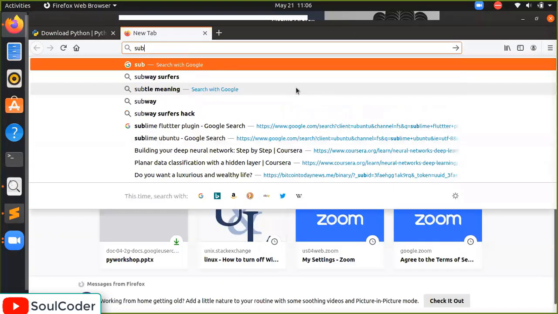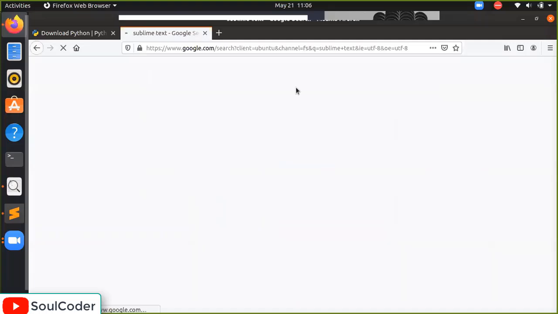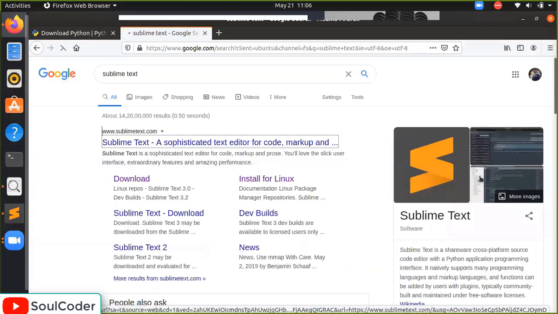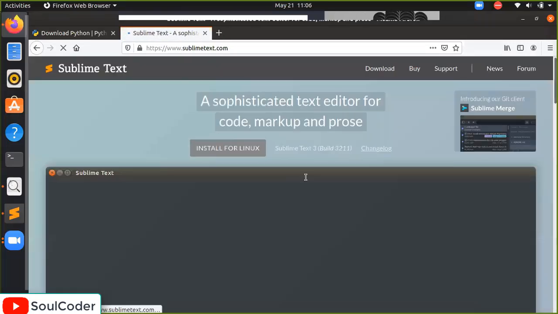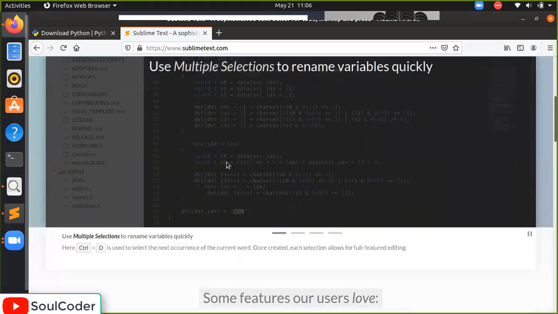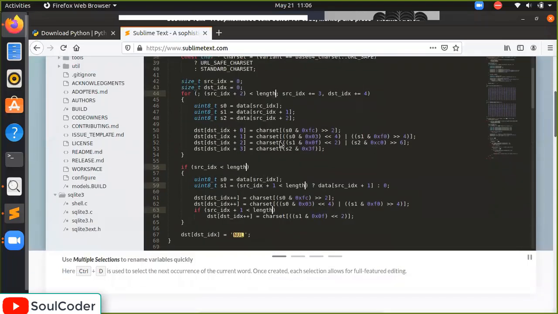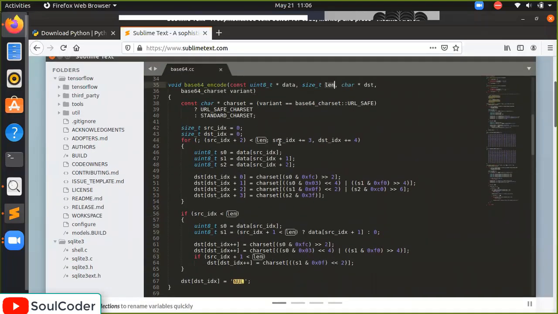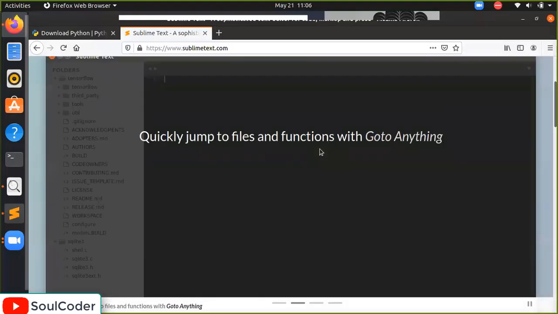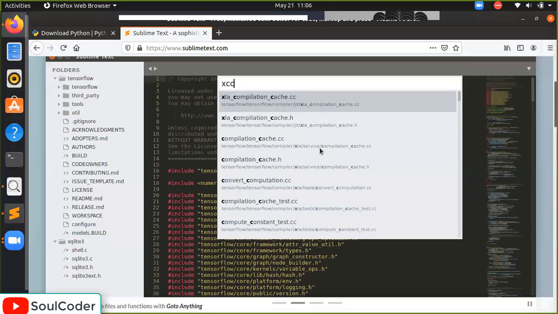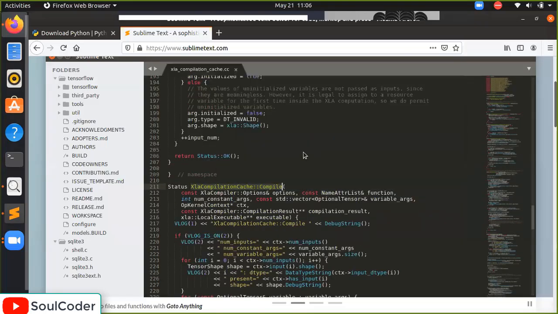So what is Sublime Text? Don't worry about it. Sublime Text is nothing but a text editor. What is a text editor? It is your simple notepad. And what's the beauty of Sublime Text? I like it. You can run any programs in it, and it will make you write code very efficiently. So I'm going to use this Sublime Text, and I'm going to run the program by the command line. So you will also get used to it.